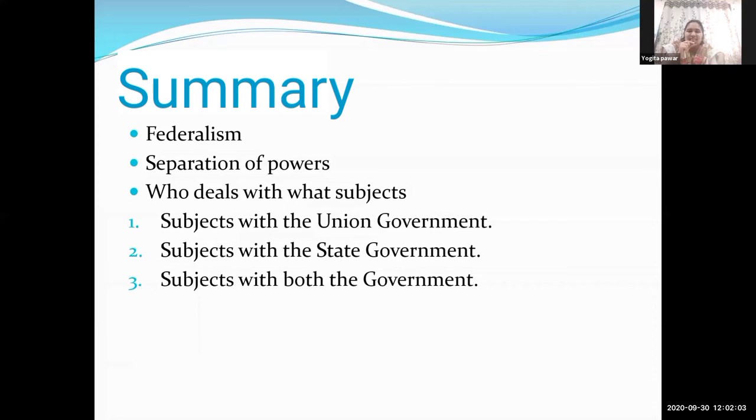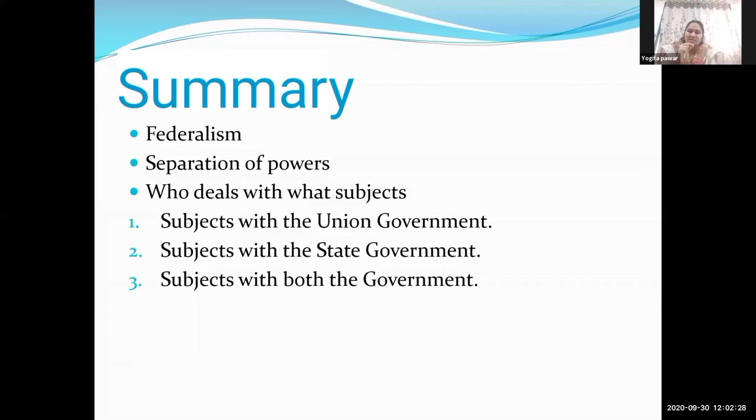And second one is state list. Very good, students. And the third one is concurrent list. Very nice, everyone. Again, I am repeating: union list, state list, and concurrent list.